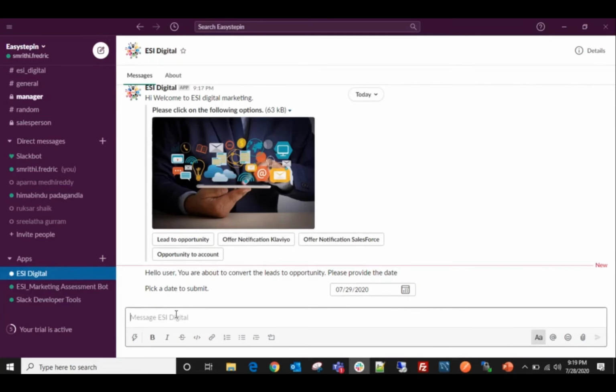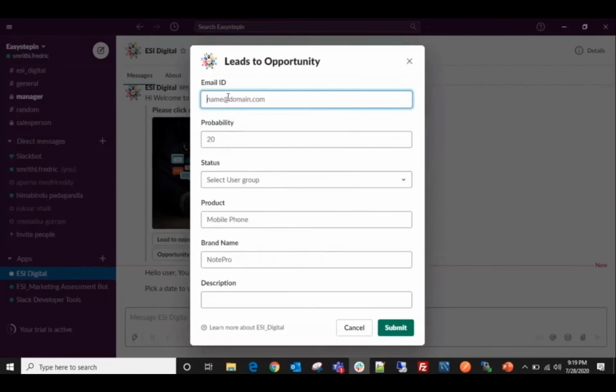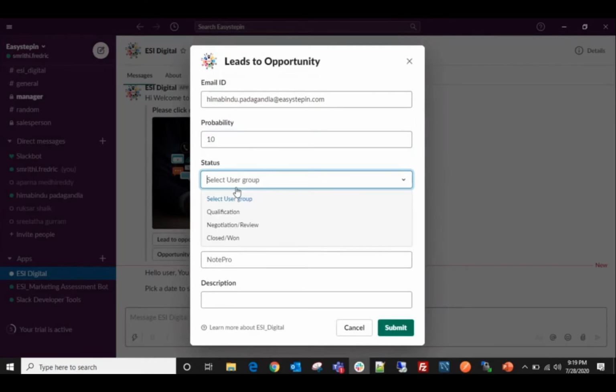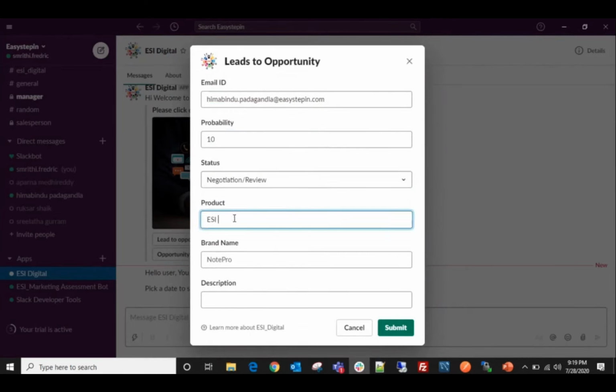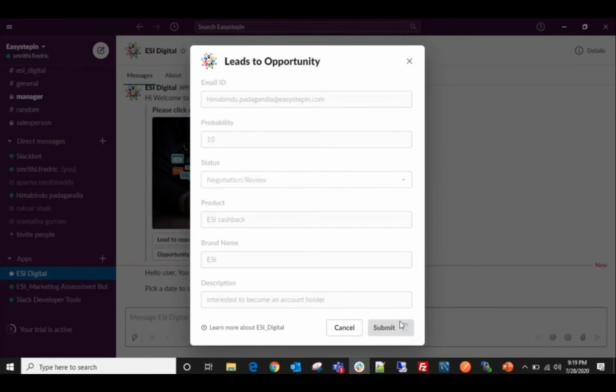Right now I have access as the salesperson. I have logged in and now I am going to convert the person from leads to opportunity. I have clicked on the leads to opportunity tab and here I have given the email address, selected the probability and the group, and I'm providing the product details. Brand is ASI and description: interested to become an account holder. Now I'm going to submit the request.